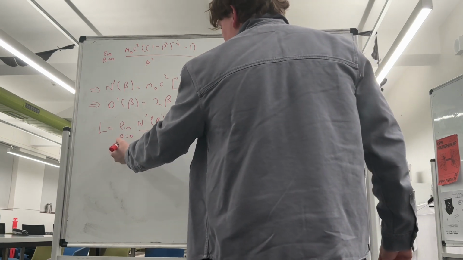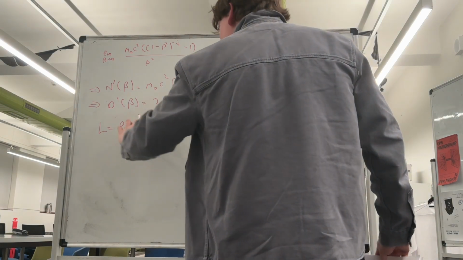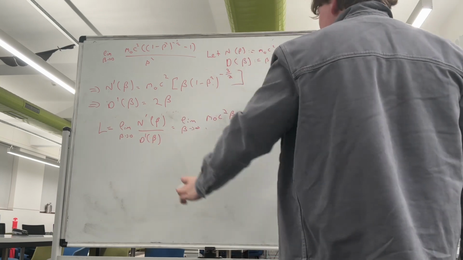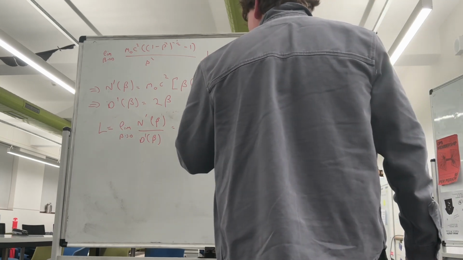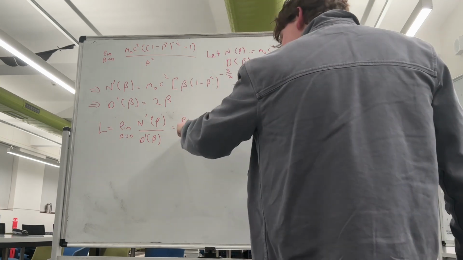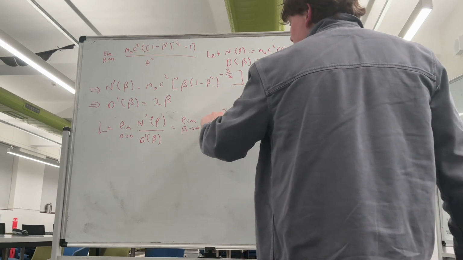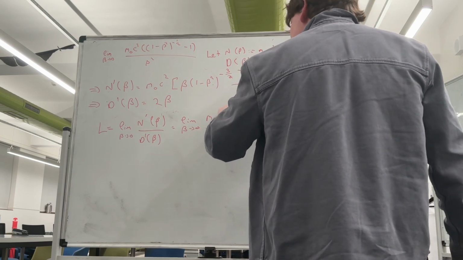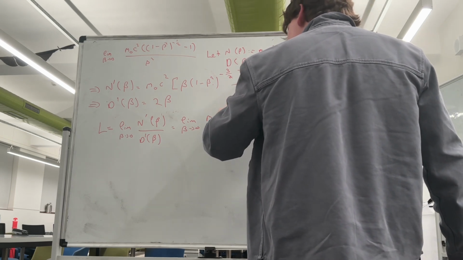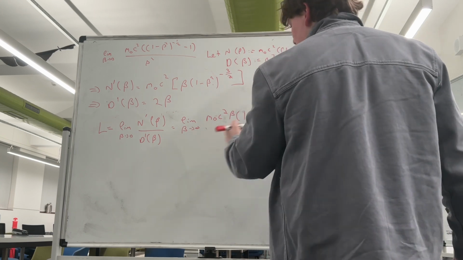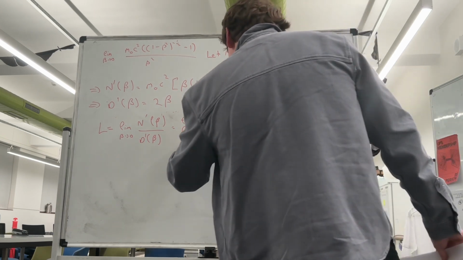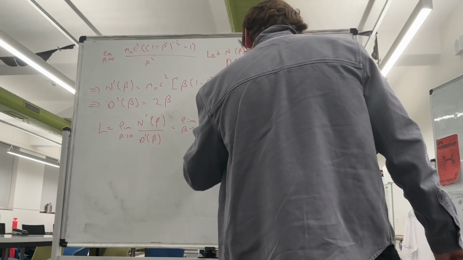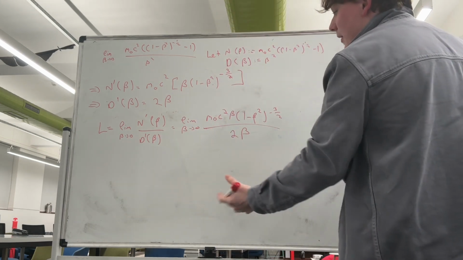So the limit as beta approaches 0 of the derivatives of these two functions is equal to the limit as beta approaches 0 of m naught c squared beta times (1 take beta squared) to -3 on 2, divided by 2 beta, because that's D prime of beta.